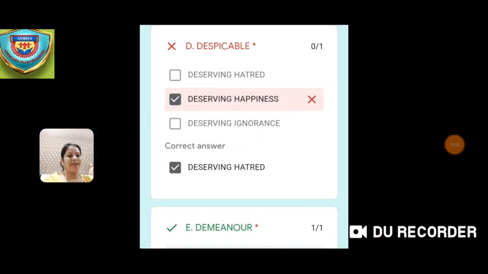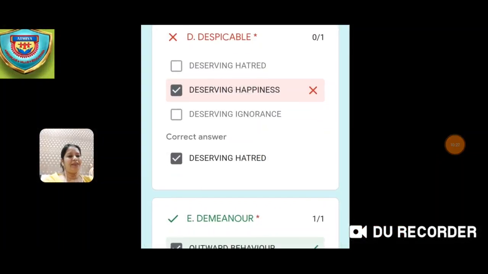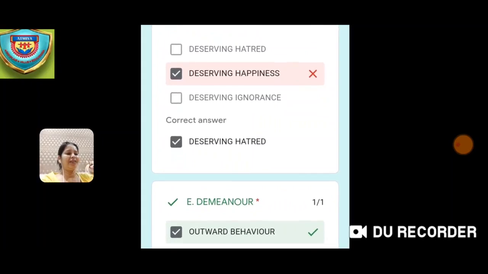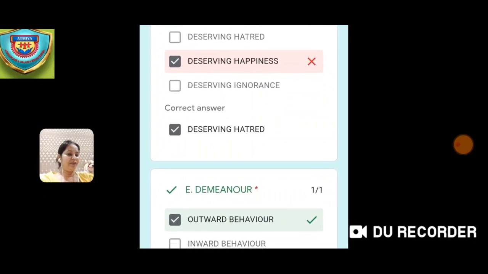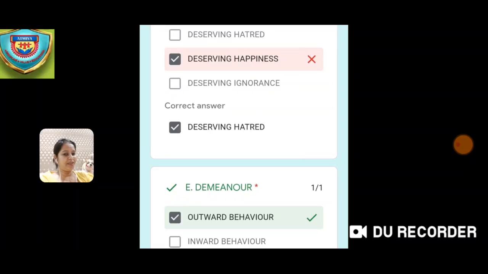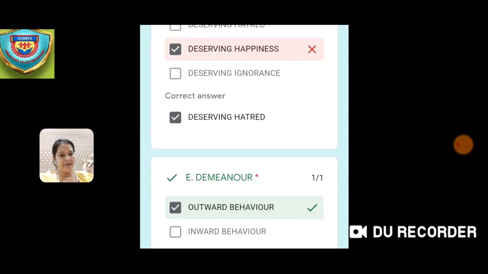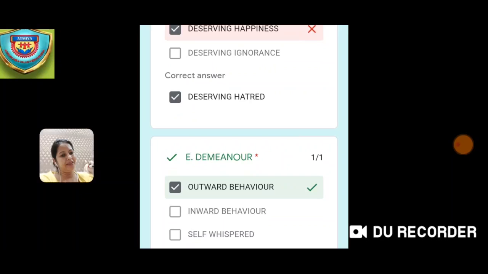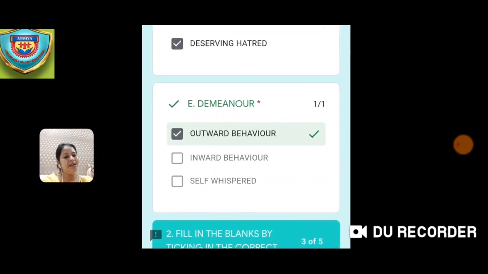So children, you can see over here, I had selected the wrong option, so that is why I got 0. You can see 0 is written on the top and this is the wrong answer. I had done deserving happiness, so that is wrong. And what is the correct answer? The correct answer is deserving hatred. You can see on the screen the answer has been given. So here you will come to know, if you have written anything wrong, you will get the correct answer also, whatever is the correct answer.